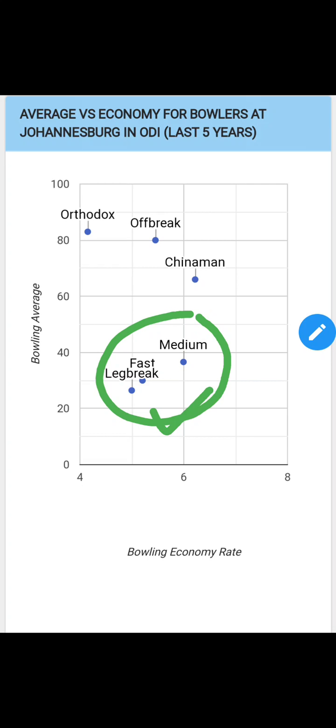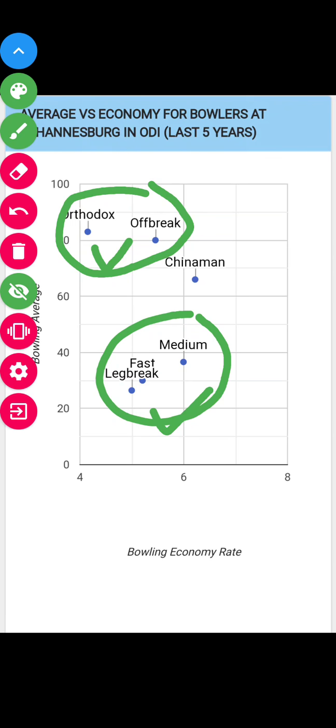And now talking about orthodox and off break. Their economy is not too good, but I have told you that orthodox and off break can do well in the second innings. So the team that will chase, you have to take more spinners from that team. For example, if Pakistan chases, you have to take Shadab Khan, he will be important.